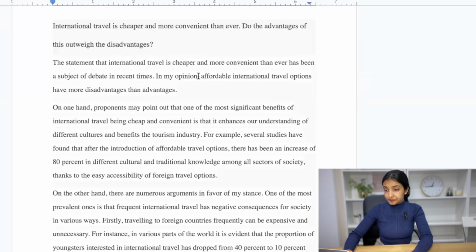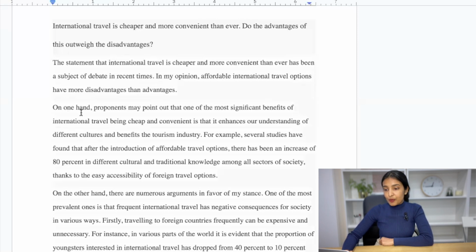In my opinion, affordable, see, I wrote affordable international travel options. I did not write international travel is cheap again. I did not use the word cheap. I used the word affordable. This is how you can get more points for linguistic range and vocabulary. Affordable international travel options have more disadvantages than advantages. So the words from the question.